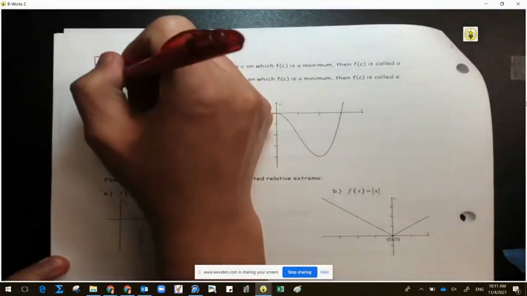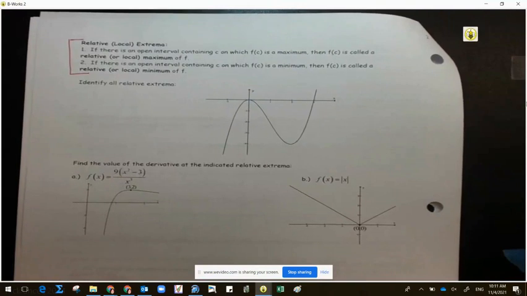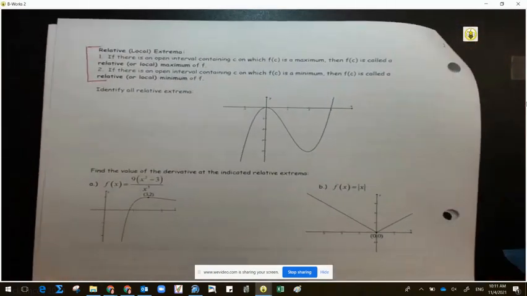All right. Story time. Meet your neighbor. Go. Just that piece. I'm going to summarize it. Sit by the fire. If there is an open interval containing c on which f(c) is a maximum, then f(c) is called a relative or local maximum. If there is an open interval containing c on which f(c) is a minimum, then f(c) is called a relative or local minimum.